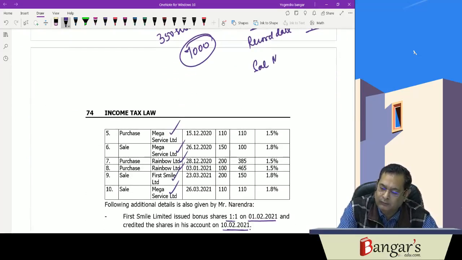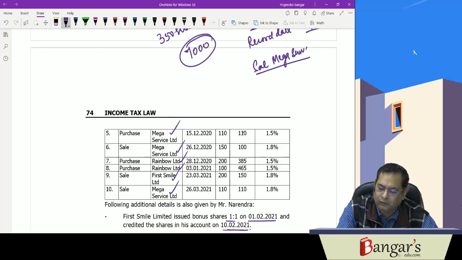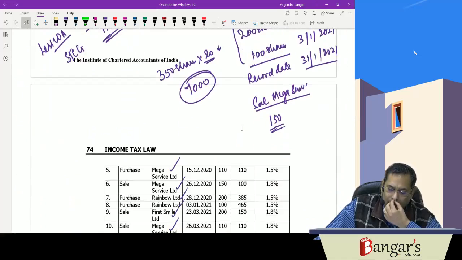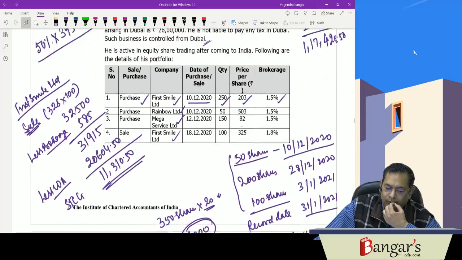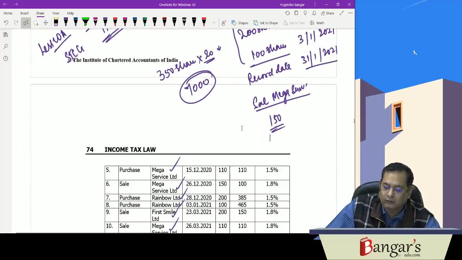Then again he sold shares of Mega Service. 150 shares have been sold. He purchased them on 12/12 and sold on 26/12. First in, first out approach will be there.